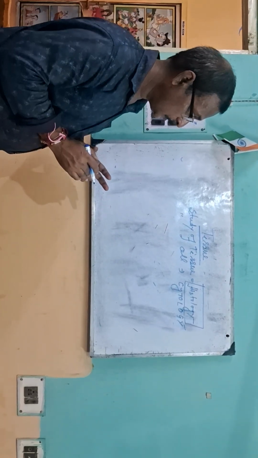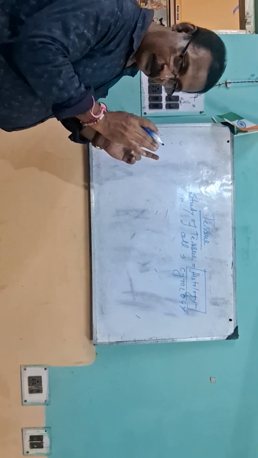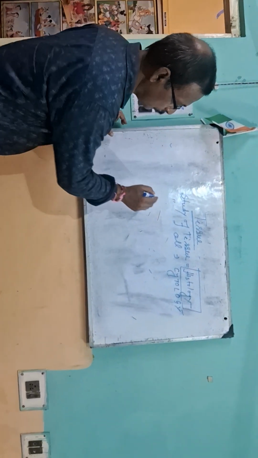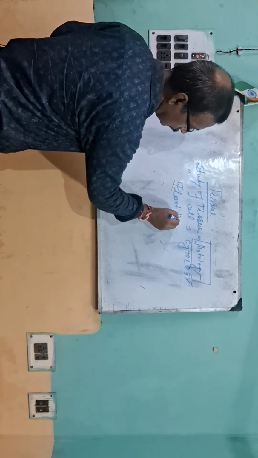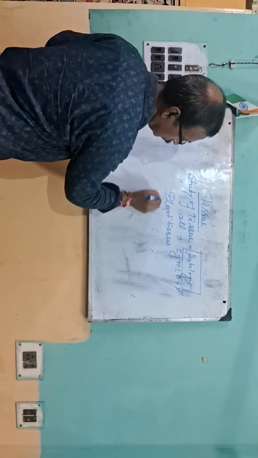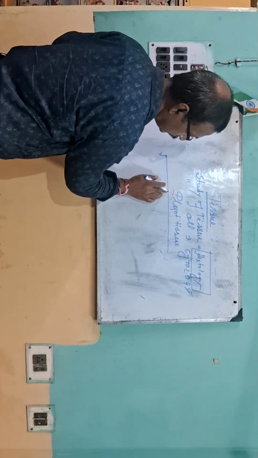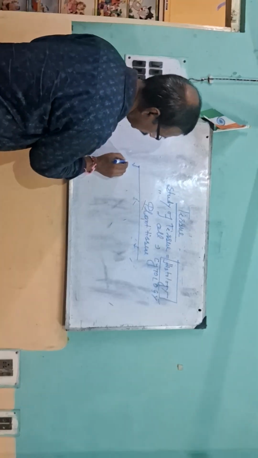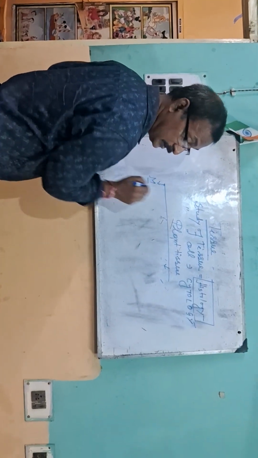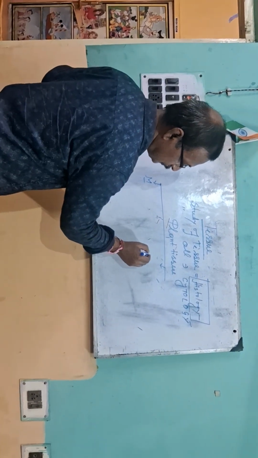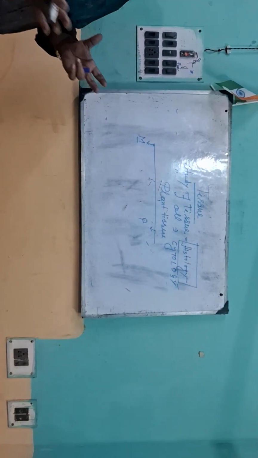That's why the cell is the first fundamental unit of life. Second, tissue. Now today I am talking about plant tissue. There are two kingdoms, animal kingdom and plant kingdom. So plant tissue, how many kinds? Generally, plant tissue is of two types. M, not for money, that is meristematic tissue. And second is P, not for police, that is permanent tissue.